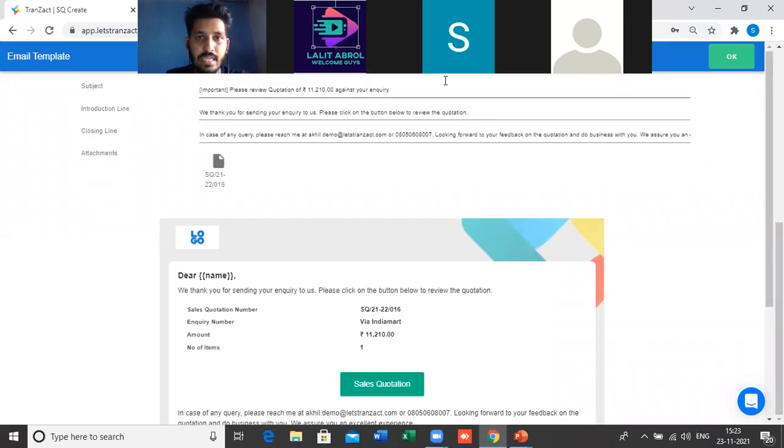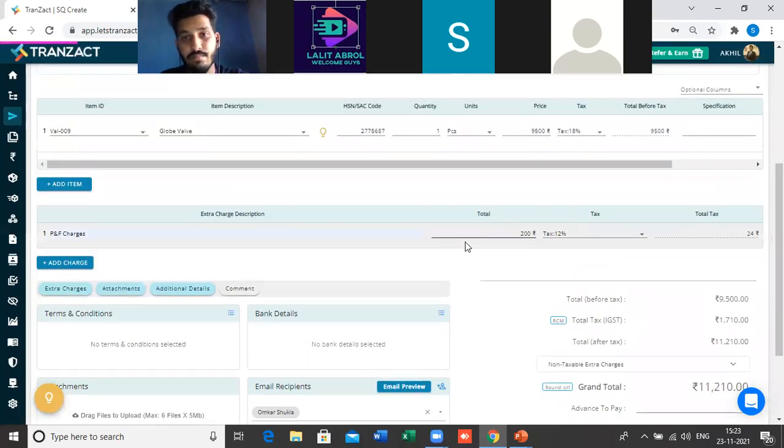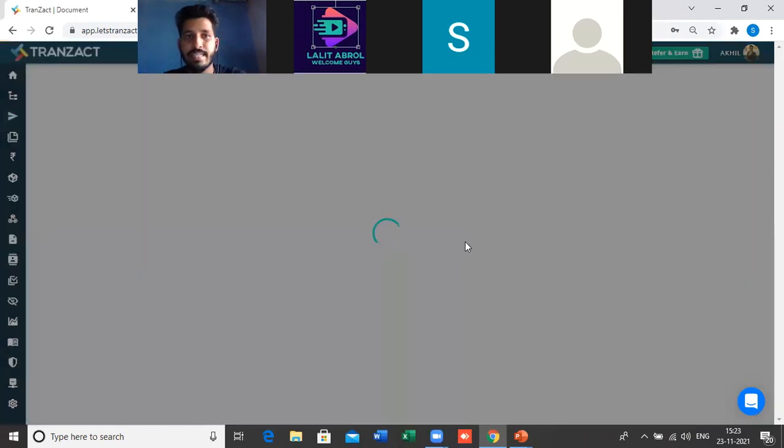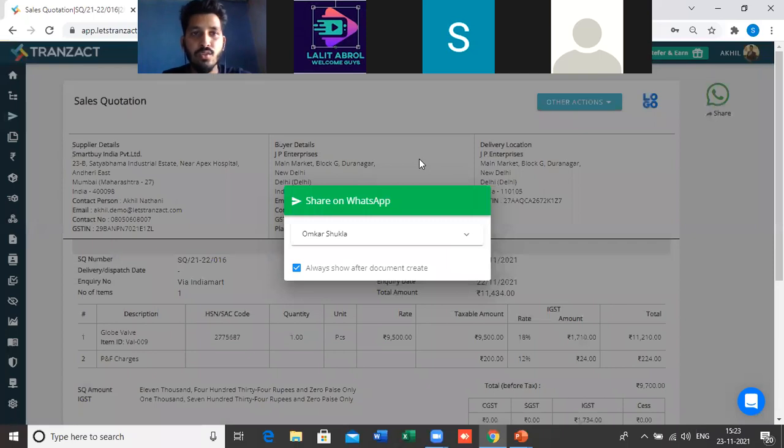And then if you want to change any subject line, the introduction line or the closing line of the email, you can edit all this detail and just click on OK to save the details and click on save and send to save the quotation in the system, and automatically the email will go to your buyer. Also, once you save this, you can also share this document on WhatsApp to your buyer.